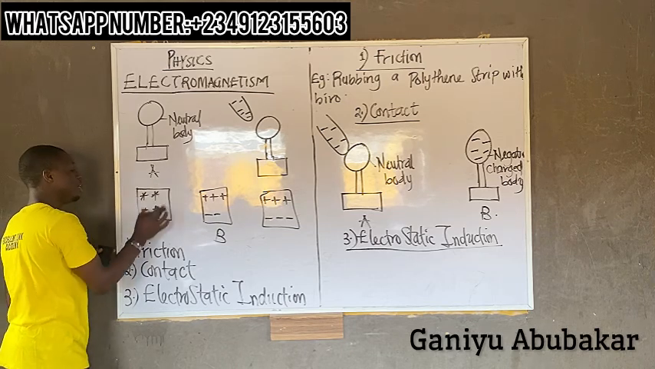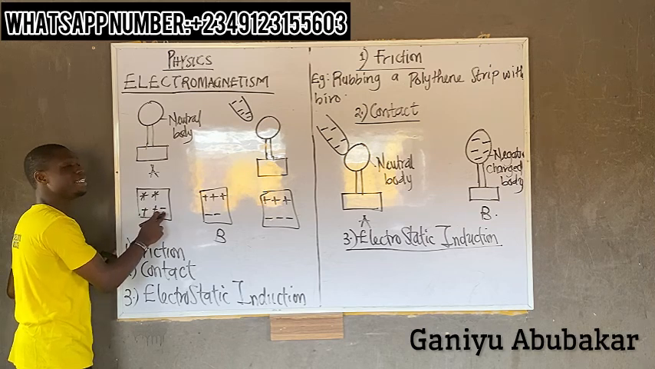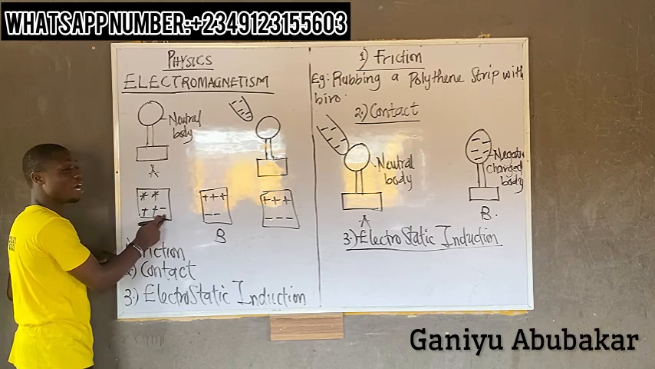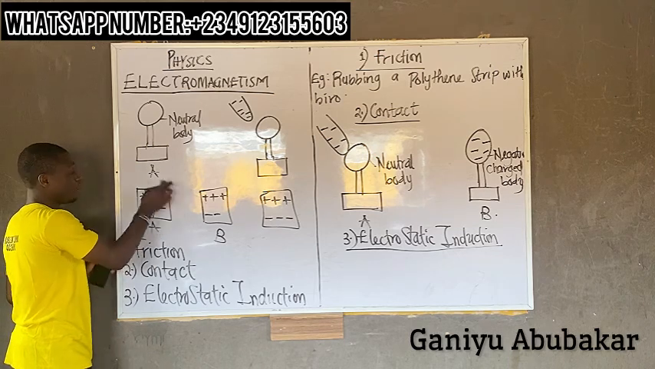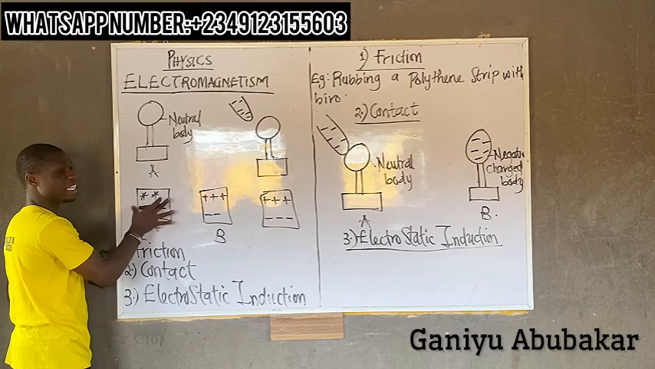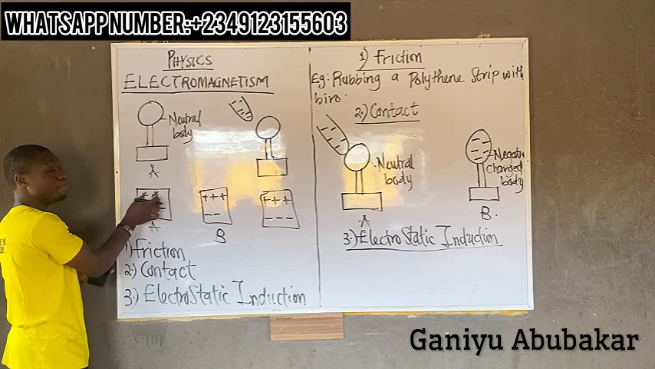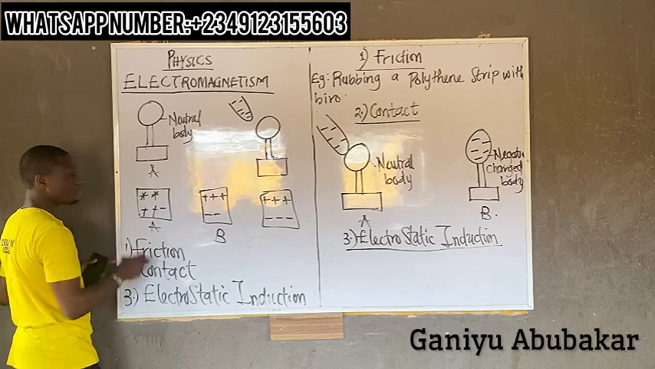This body here is a what? It's a negative charge body. But it being negative does not mean that it does not have what? The proton. So this is an electron. This is a negative charge rod. It being negative doesn't mean that it does not have a proton. It has, but what? It has little number of proton.